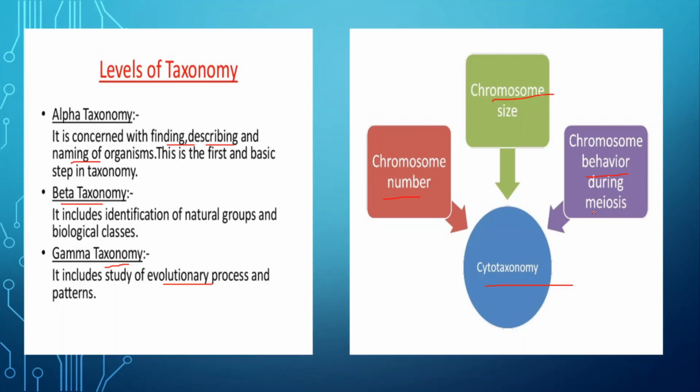Finally on the basis of such characteristics, they are kept in a particular classification, and that's why it is known as cytotaxonomy.